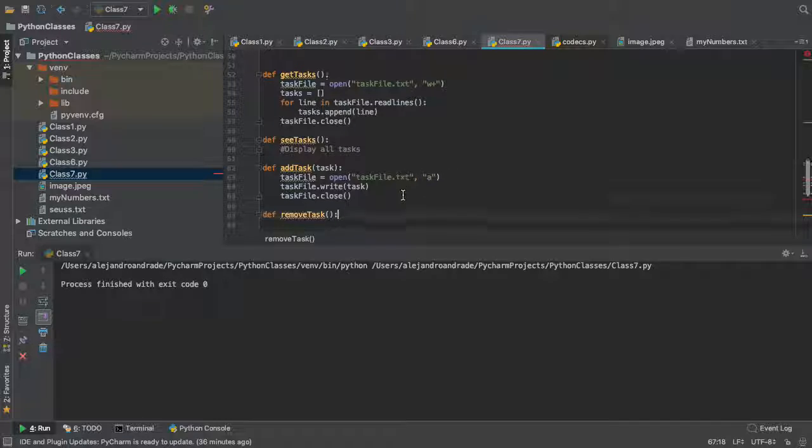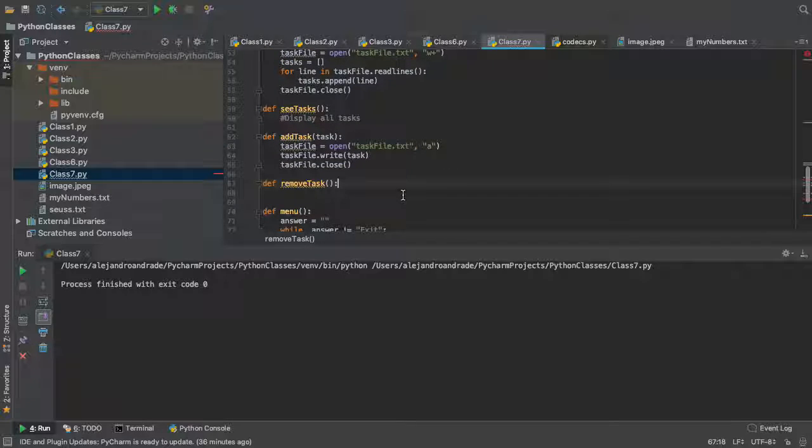Remove task is a little more complicated, right? Why? First, in remove task, we gotta show the person the task. So we're actually gonna go see tasks, right? After we show the person all the tasks, we're gonna ask the person what? Yes, so we do answer, right?